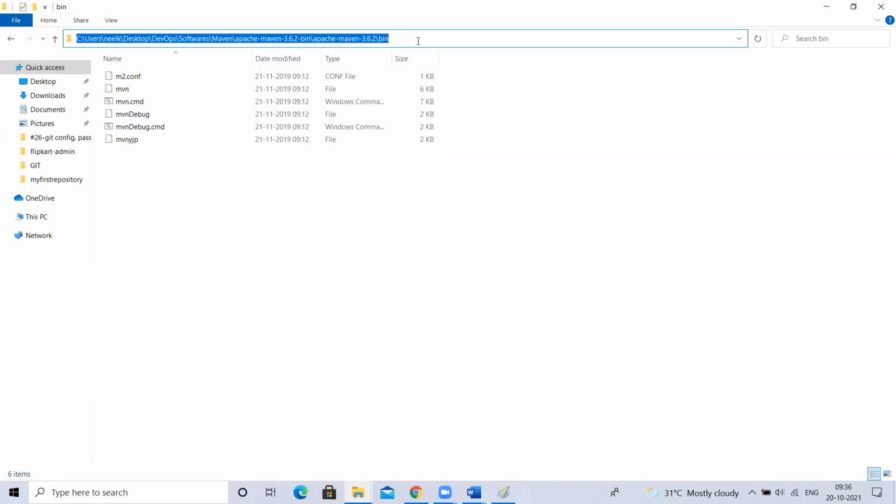So now, when I run the mvn command, let's think it first checked in the bin folder. No, it's not there. It checked in sbin, it's not there. Then for the path variable, we have set this location as a value, right? Now it will come to this location and check whether mvn is there or not. Yes, it is there. Now your operating system can understand and then execute the Maven command, the mvn command. Understood, guys? What is the use of the path variable? Have you understood?